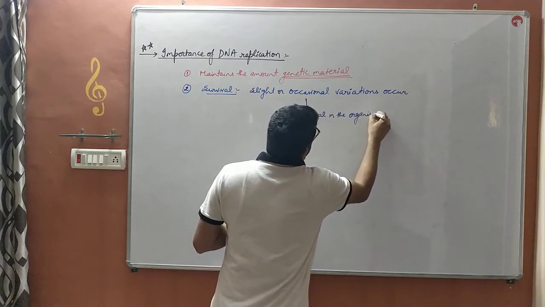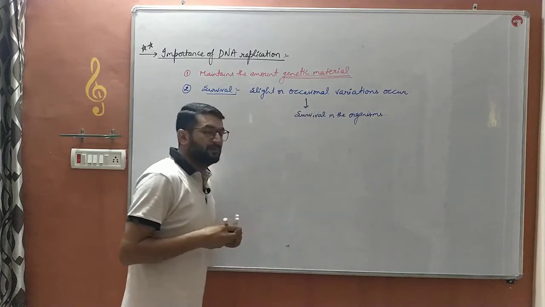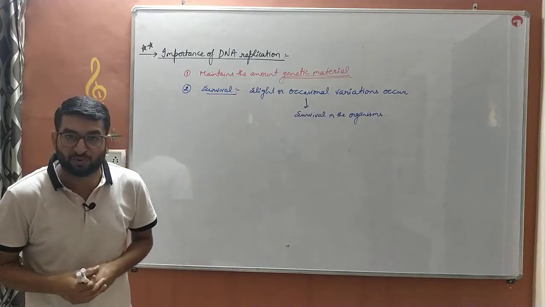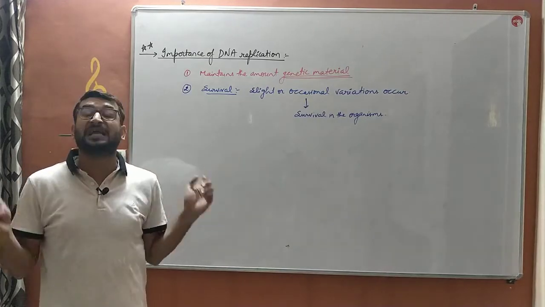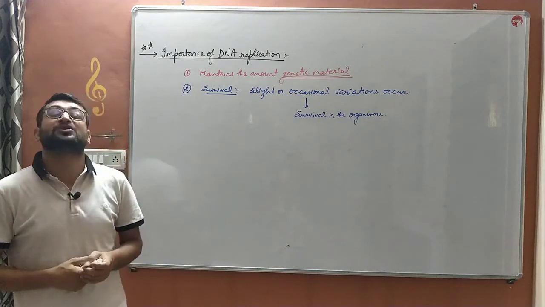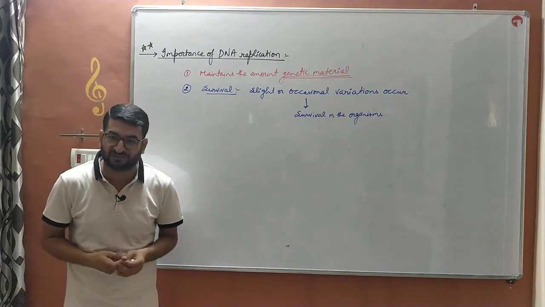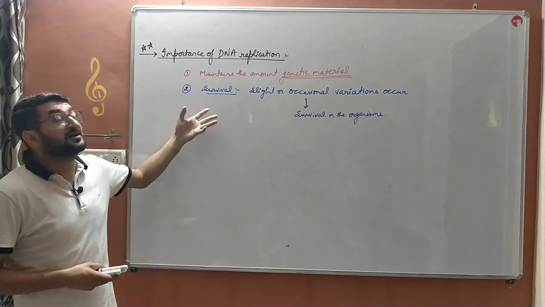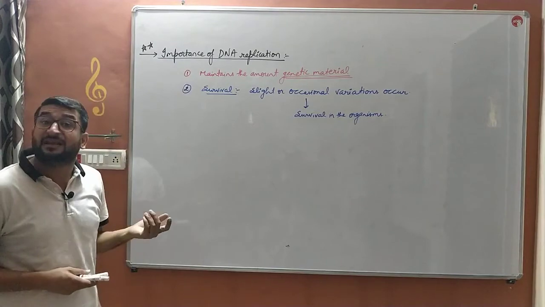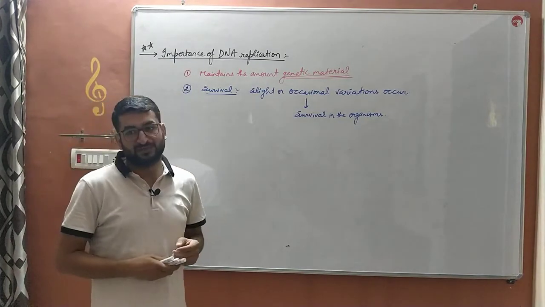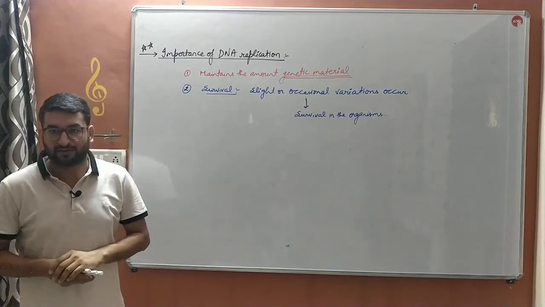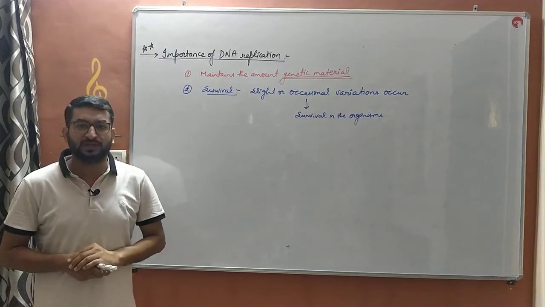Those variations may help the organism which is reproducing by asexual mode to survive in unfavorable conditions or in harsh conditions. So these variations will only occur if DNA replication is taking place. So that's why DNA replication is very important for asexually reproducing organisms.